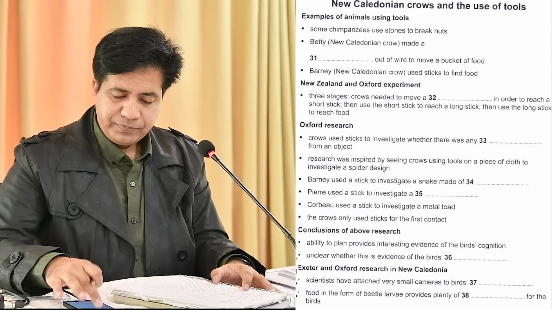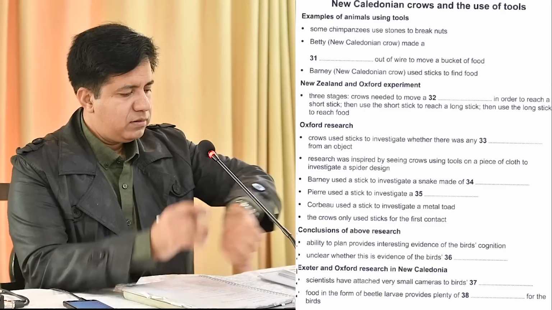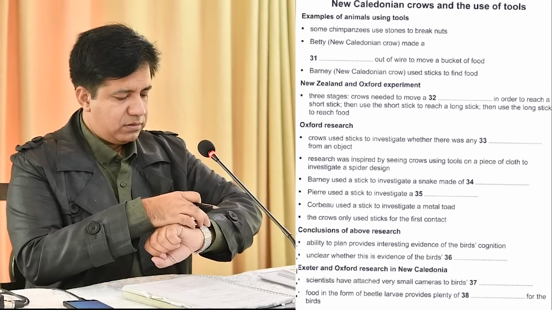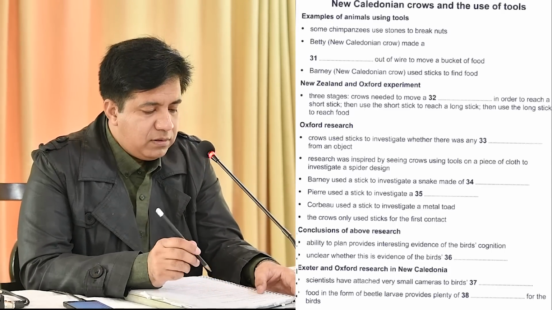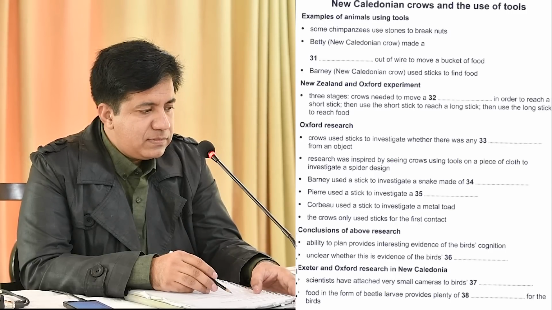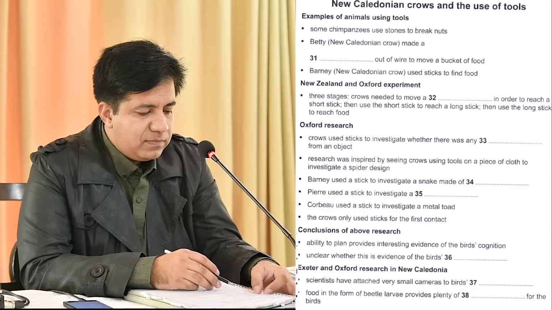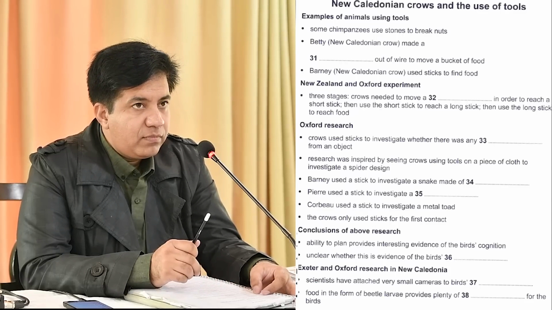Let's start. You will hear a lecture about a species of bird called the New Caledonian crow. I'm going to talk today about research into a particular species of bird, the New Caledonian crow, whose natural habitat is small islands in the Pacific Ocean. And it seems that these crows are exceptionally resourceful.